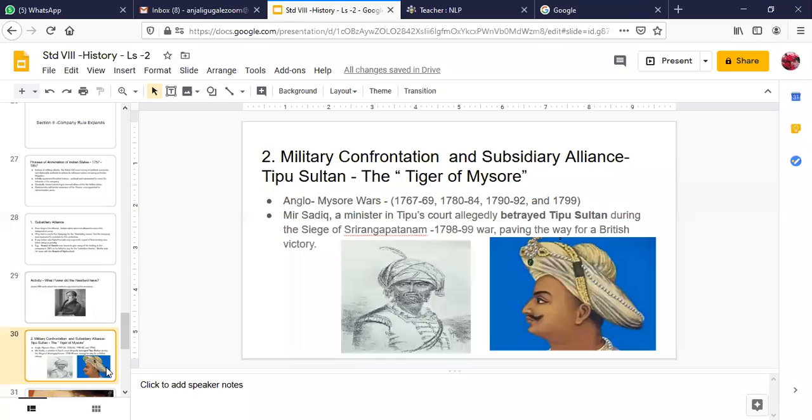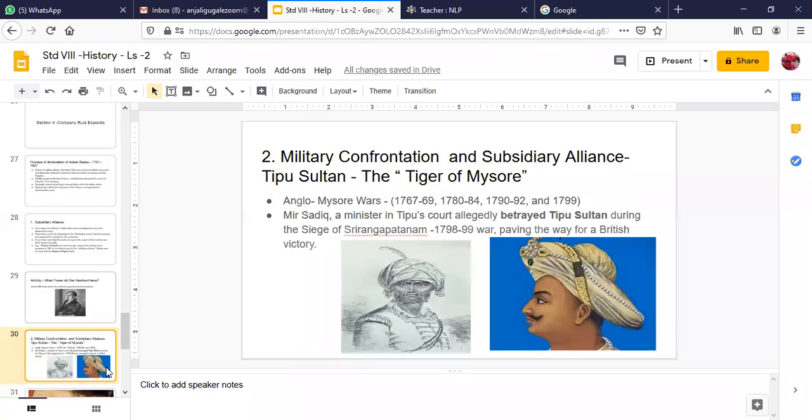After his death, his able son Tipu Sultan took over, and he was successful in the second war. Then the third war was between the years 1790 to 1792. Now, children, in this third Anglo-Mysore war, Tipu Sultan had to sign a treaty with the British East India Company. And at this particular time, the Marathas, the Nizam of Hyderabad, and some of the other rulers also joined hands with the East India Company against Tipu Sultan.